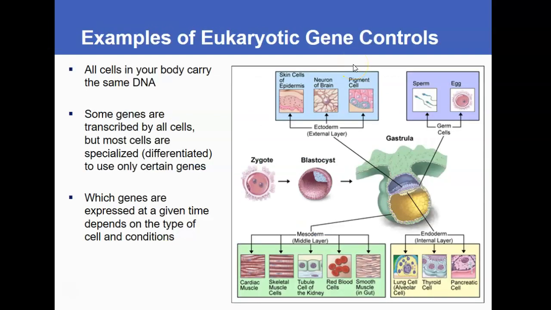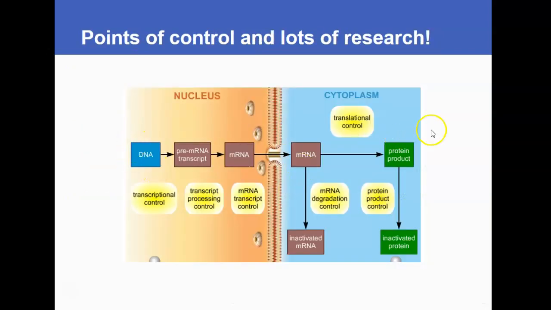So back to thinking about how cells become those different types of cells to do all those different functions. They are going to be expressing different proteins. And the point of this is it's all very tightly regulated. So we're not going to go into the specifics here in this course Bio 181, but know at every single one of these steps, there is a whole lot of regulation going on and of course a whole lot of research. And the primary level of regulation to see which proteins are going to be made is to determine what mRNA is going to be made. So that was that level of transcription factors.